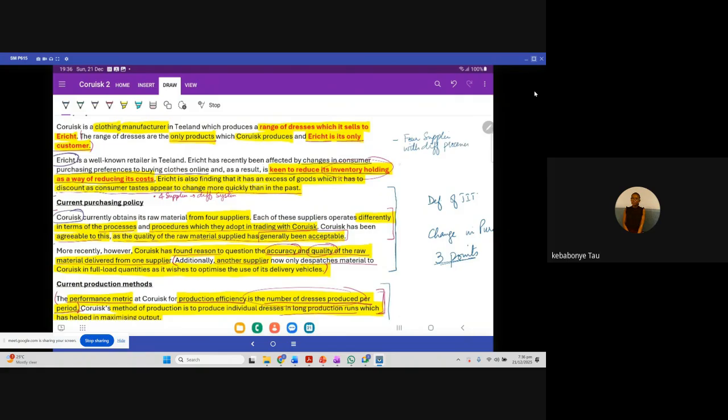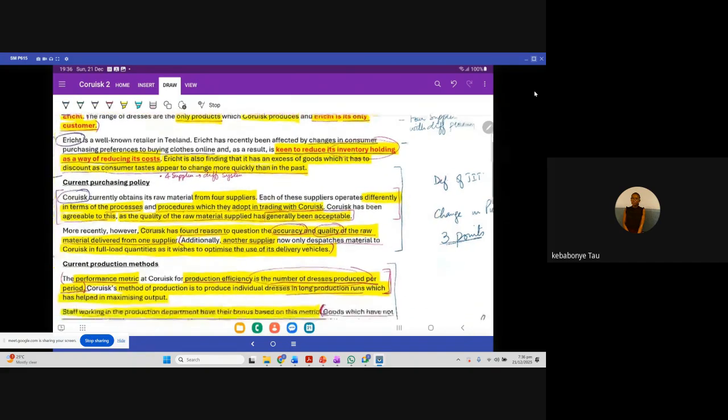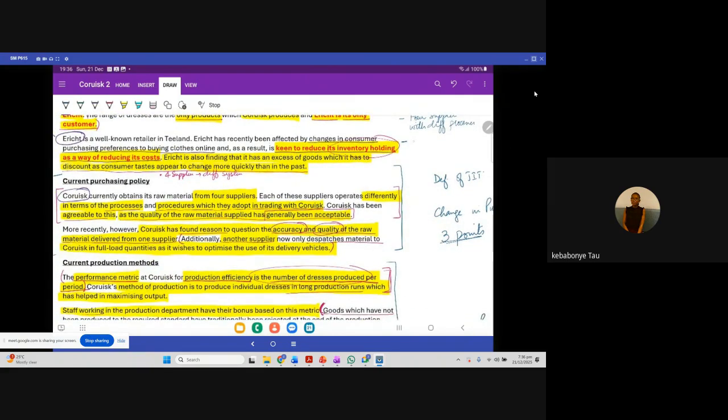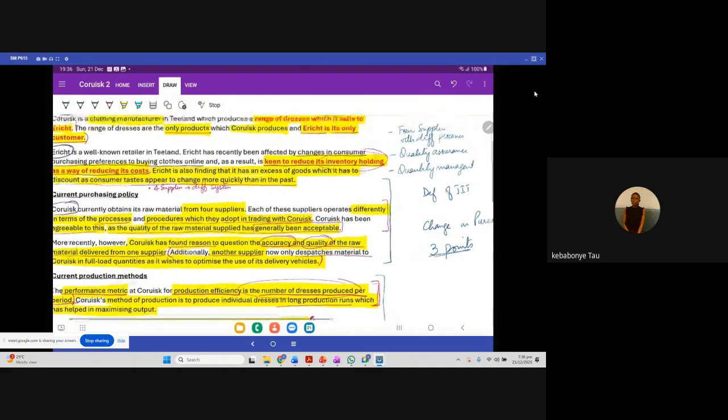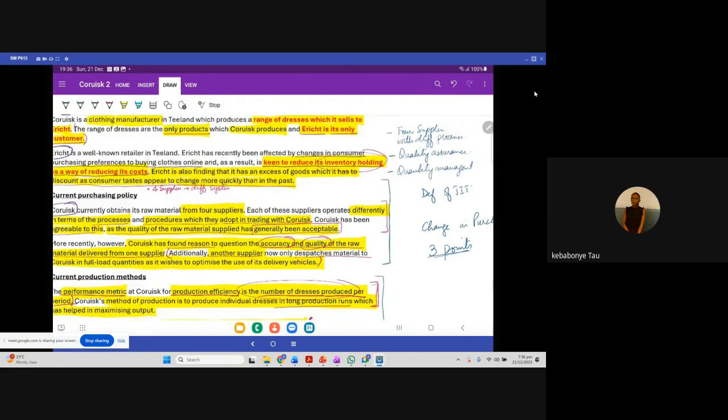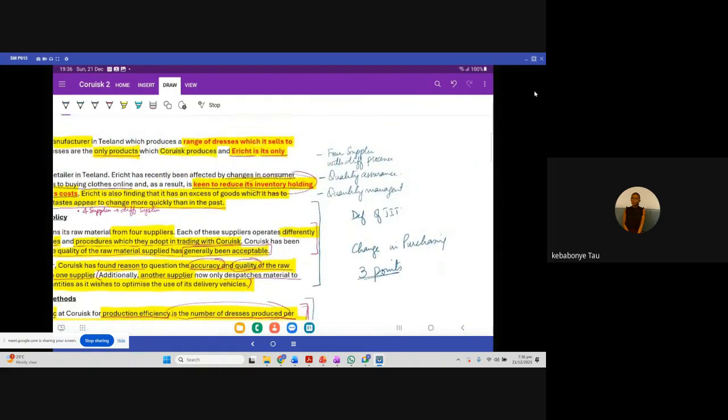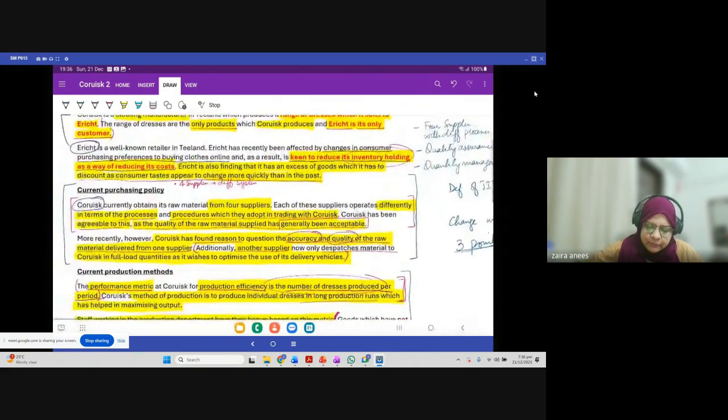Another reason we found is that for one of our suppliers, the quality of materials they have been supplying to us is questionable. Another supplier only dispatches material to us in a full load, so that alone is something we shouldn't carry on with. Okay, I got your point.